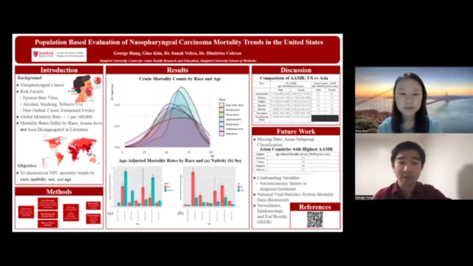Underneath, we represented our binary variables of nativity and sex via bar graphs, with race on the x-axis, age-adjusted mortality rate on the y-axis, and nativity/sex shaded in various colors. Overall, the age-adjusted mortality rate was higher for all foreign-borns in each race except for Japanese and Koreans, while the age-adjusted mortality rate was higher for all males in each race.